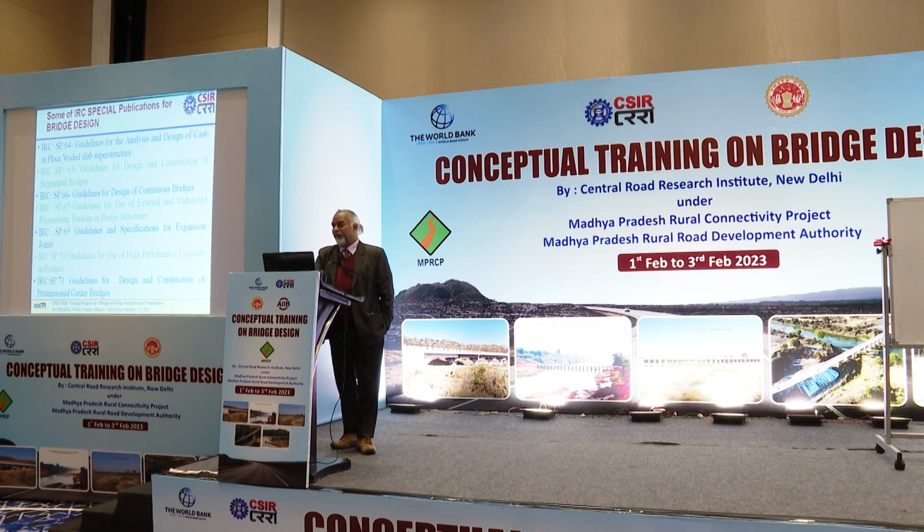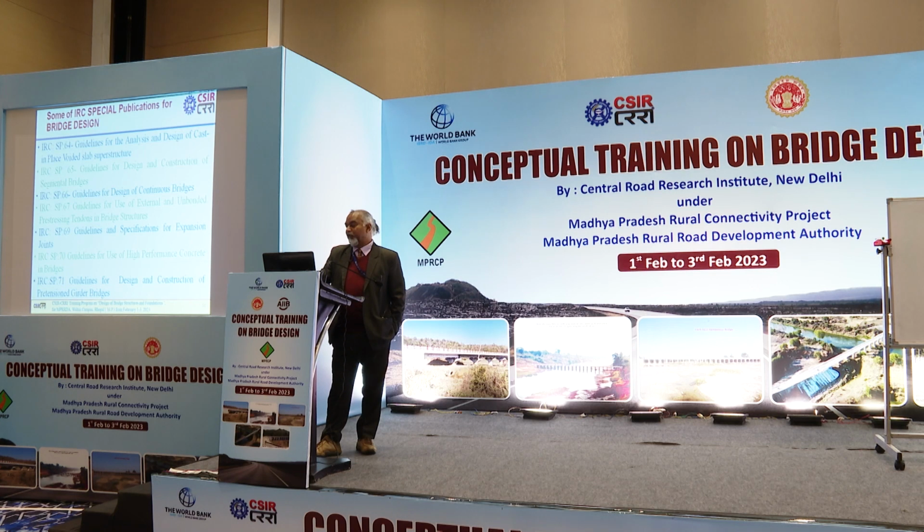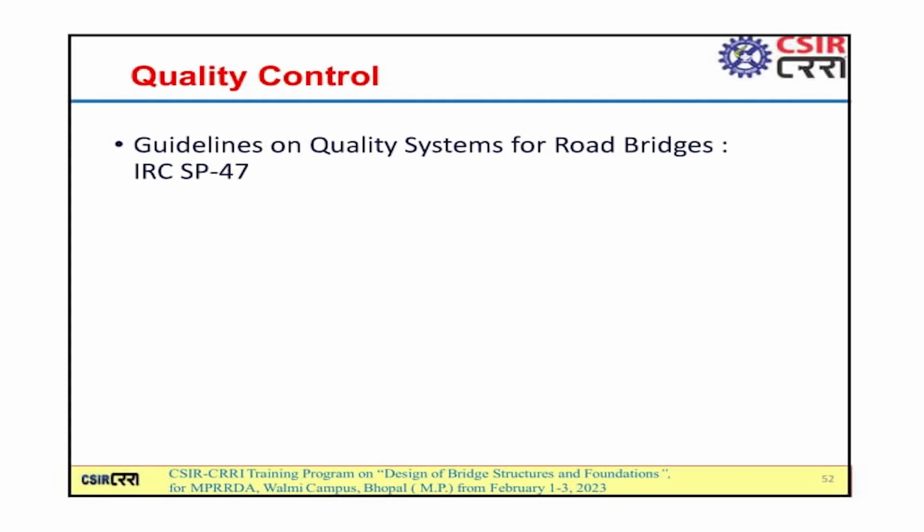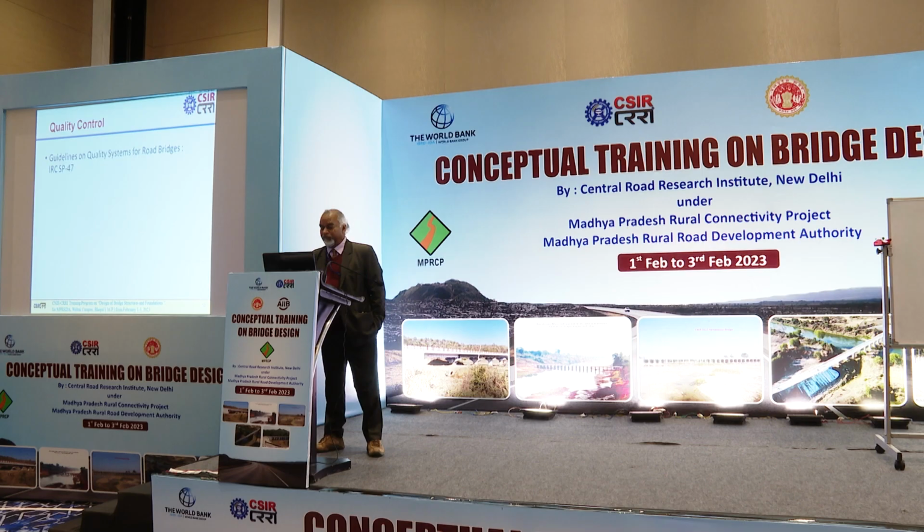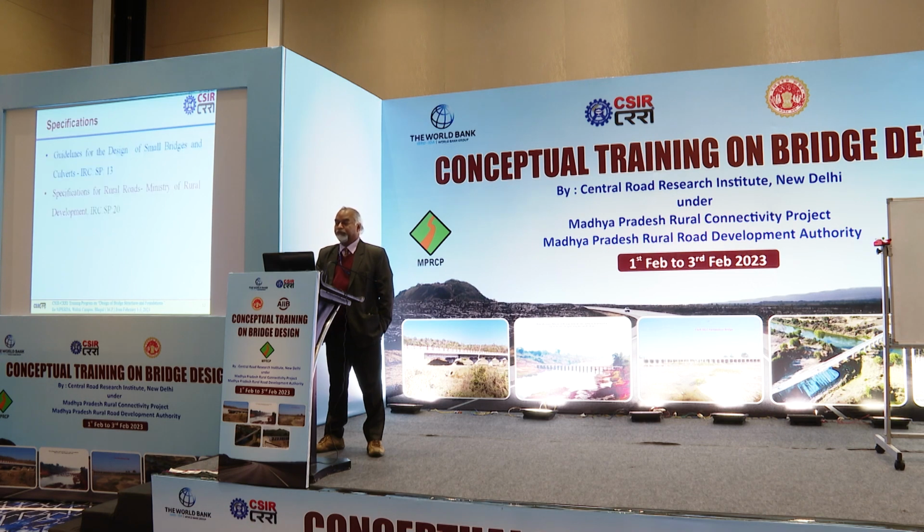SP 61, guidelines for use of external and unbonded prestressing cables in bridge structures. SP 69, guidelines and specification for expansion joints. SP 70, guidelines for the use of high performance concrete in bridges. IRC 71, guidelines for design and construction of pre-tensioned girder bridges. For quality control also, guidelines are given in the code. IRC SP 54 and SP 47 should be followed.